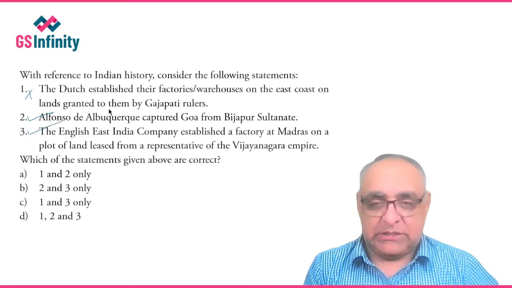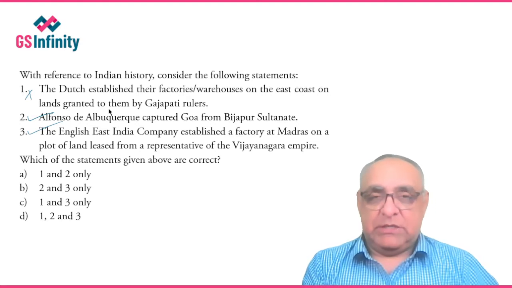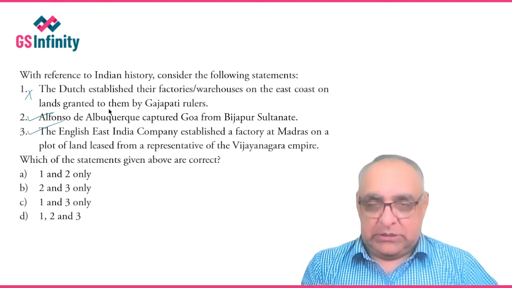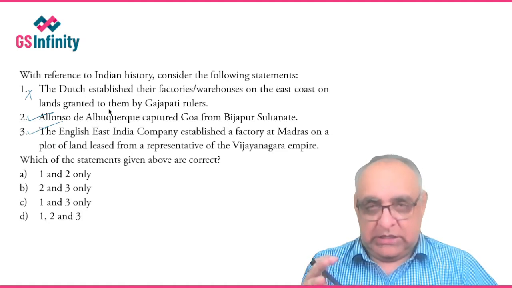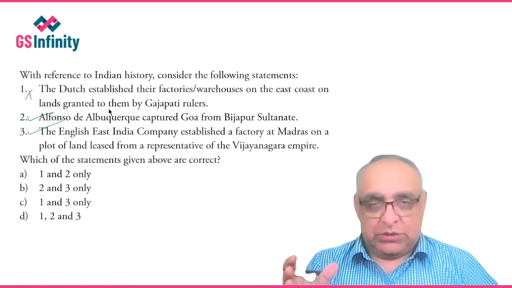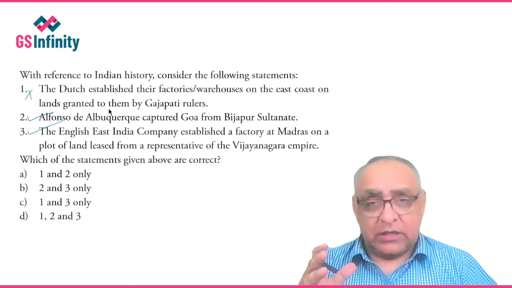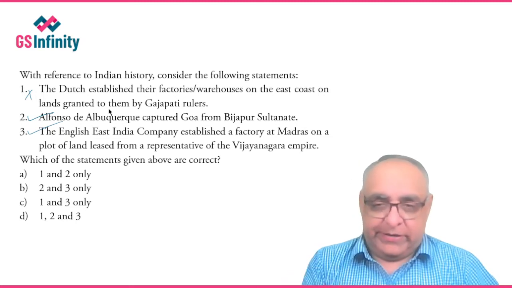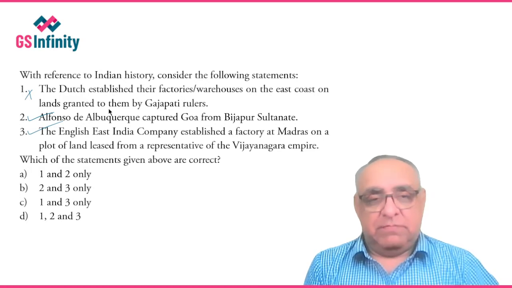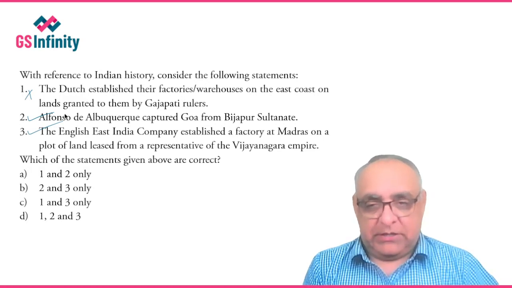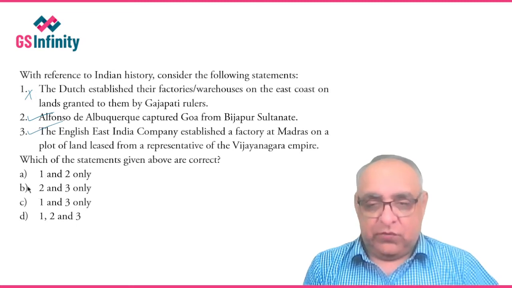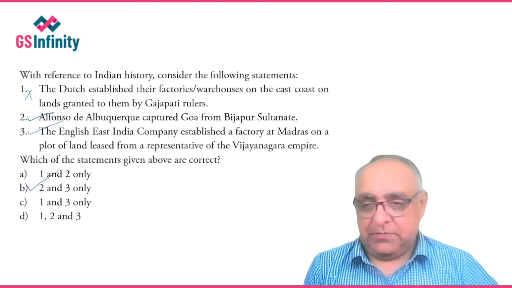The English East India Company established their first factory at Madras in 1614, with the Fort St. George built on a piece of land leased from a representative of the Vijayanagara Empire. So the two statements 2 and 3 are correct. Therefore our answer is B here.